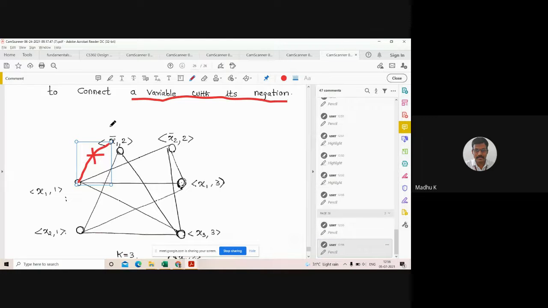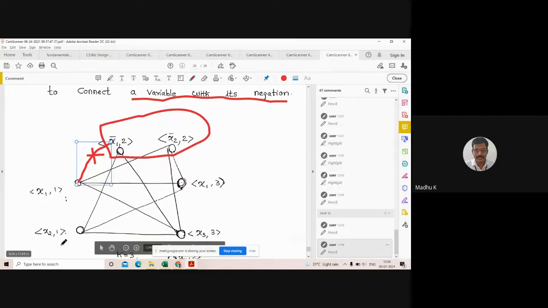Because basically this one belongs to the clause. Okay, I'll just draw it. This is clause 2 and this is clause 1.